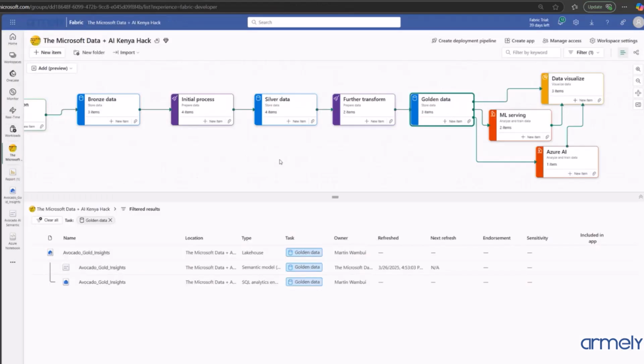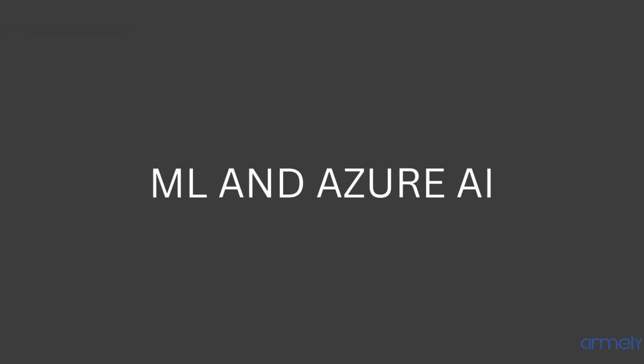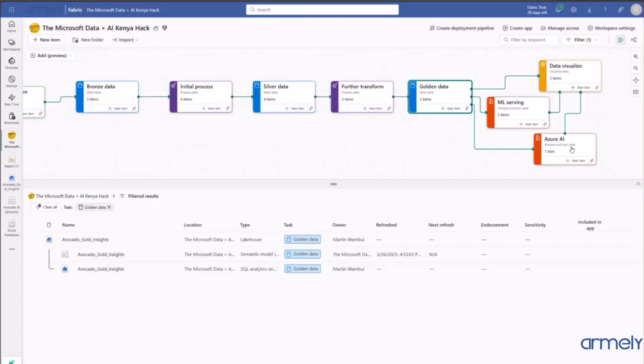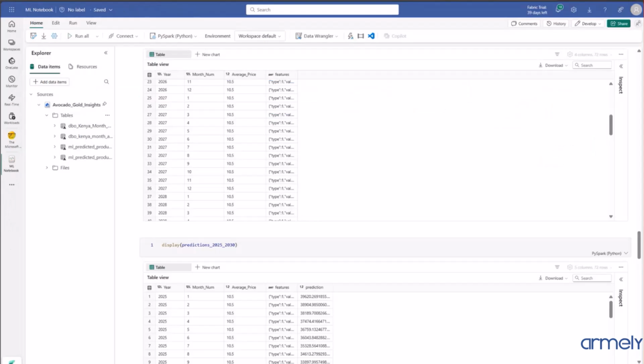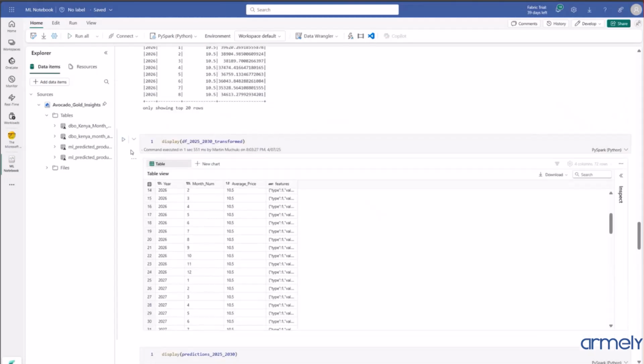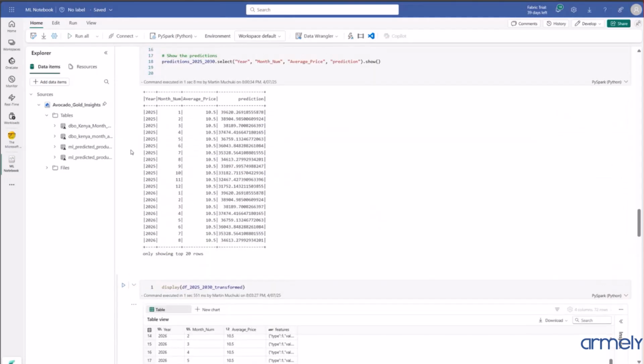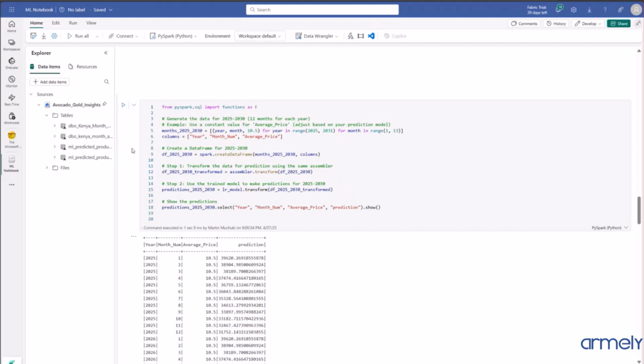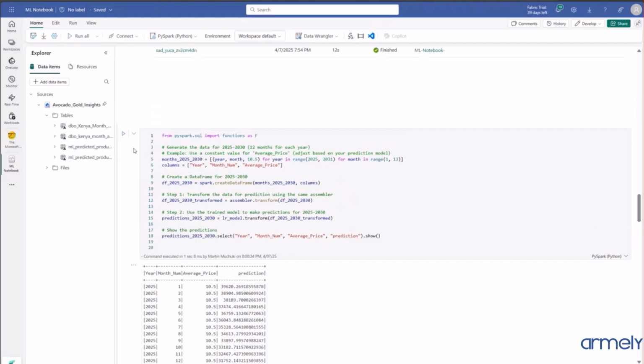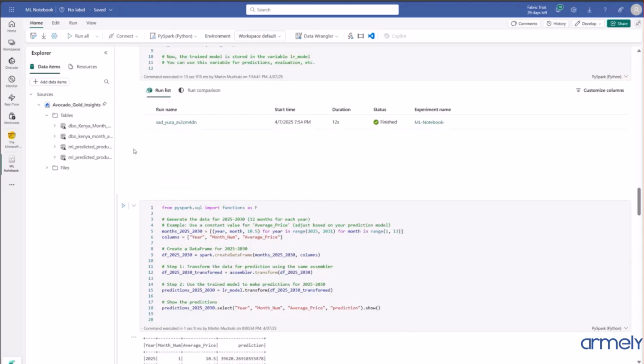From our semantic model, we connected to create the report. From that, we employ Azure AI to get more insights from our data. So when we go to the machine learning, we're going to use the table that we have in our Lakehouse Gold. We load that table and use that data to train our AI model.